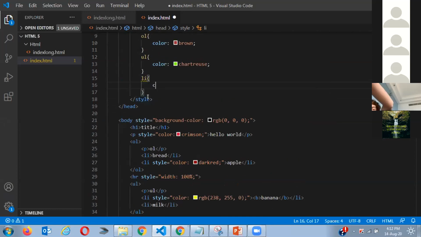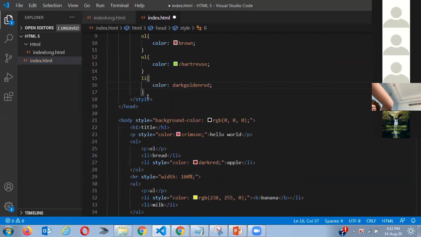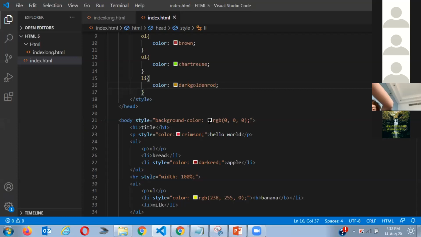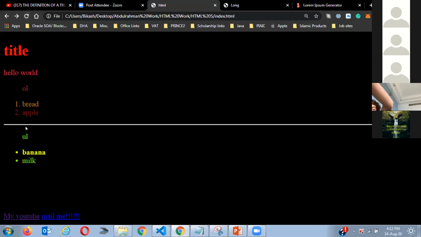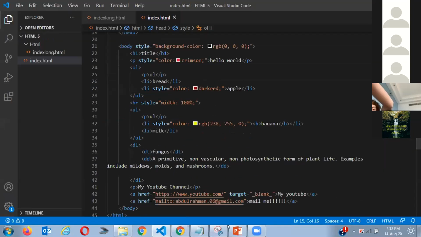So for example, if I write here color, and if I write this one, it's going to change it for everyone. See, it had changed it for everyone, so I don't want that. So how do I change it? You change it by specifying it. How do you specify? You write here OL, and then it knows I want that specific thing. So now you see it comes like that. So yeah, that's about it.